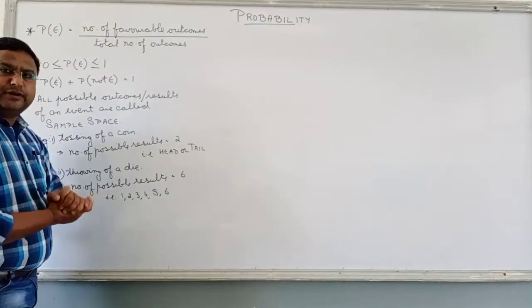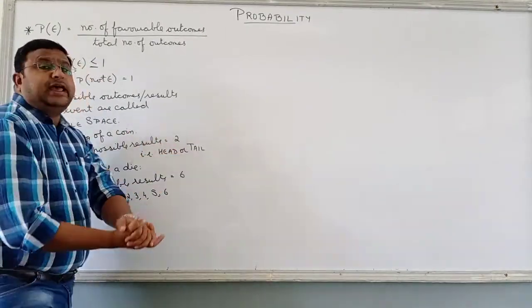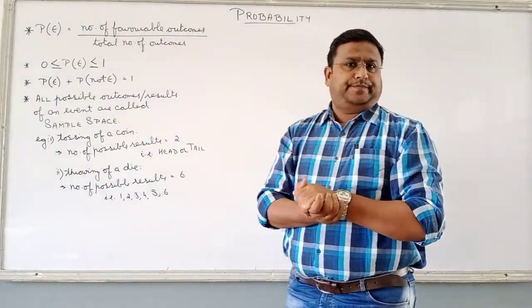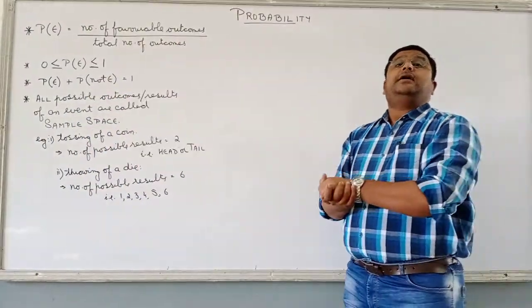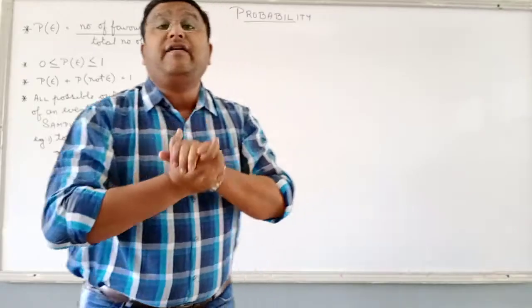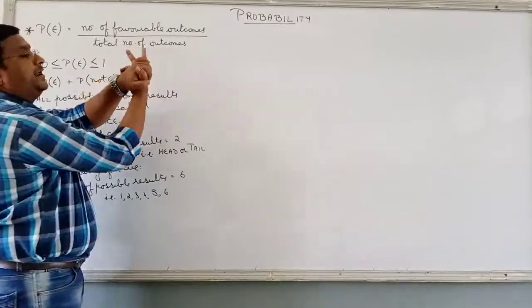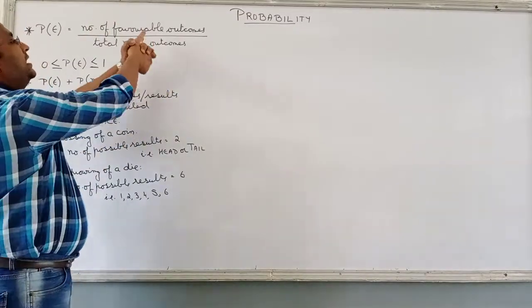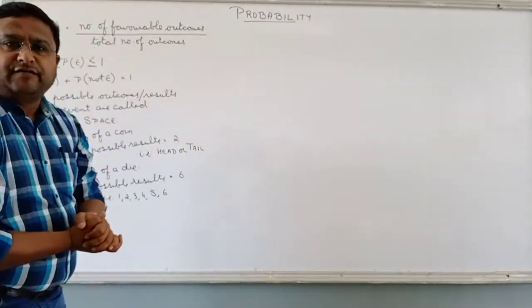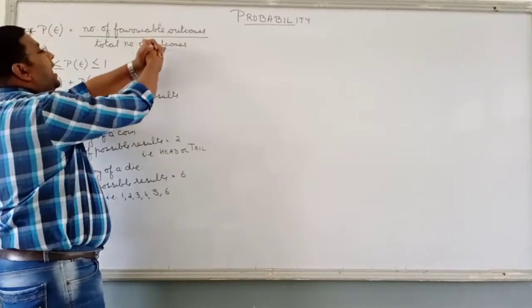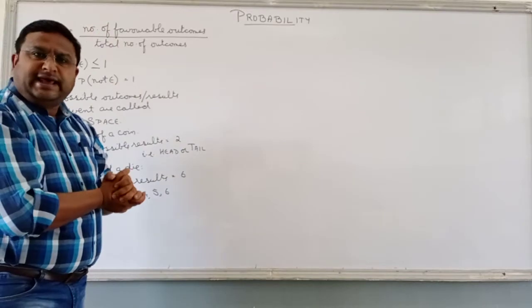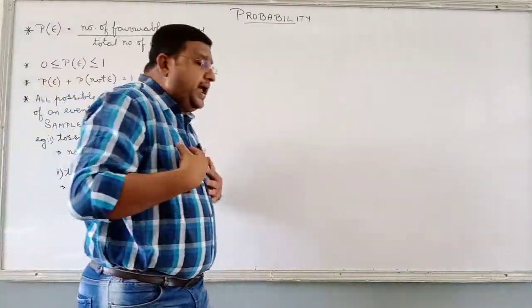2 results are possible. But out of those 2 results, if I have gone for head, which is my favorable outcome? Head. That is how many? 1. Out of how many? 2. Out of 2 results, 1 result is in my favor. So what is the probability of getting head? 1 by 2.